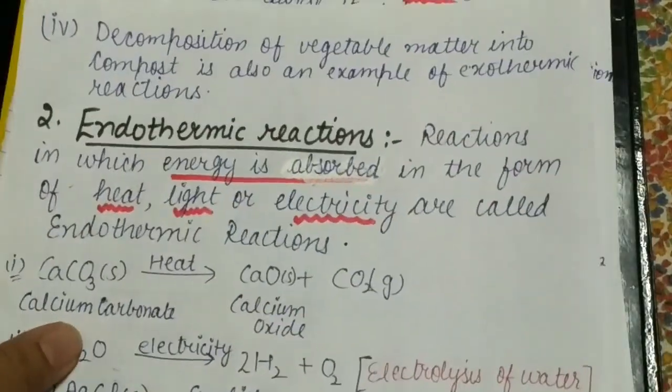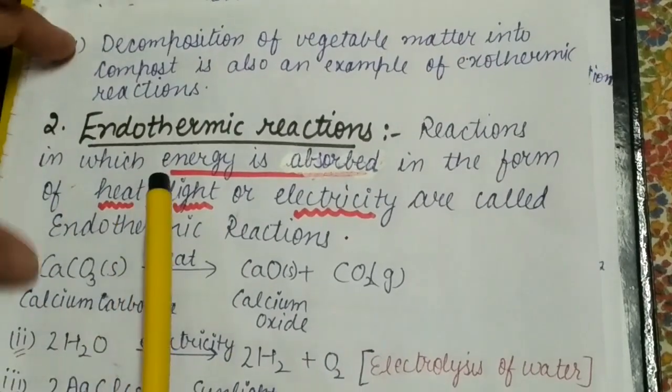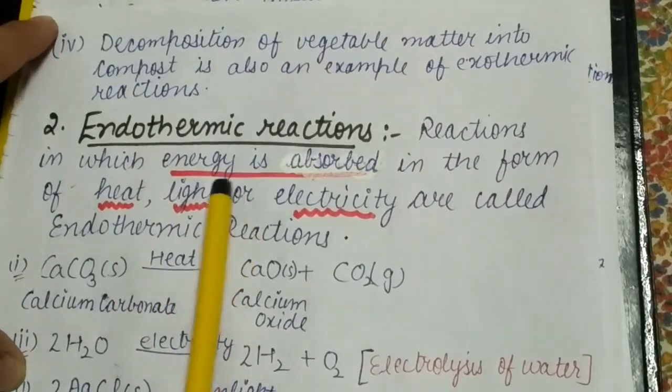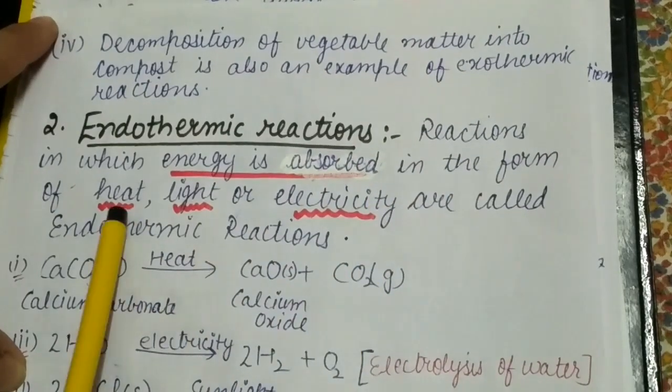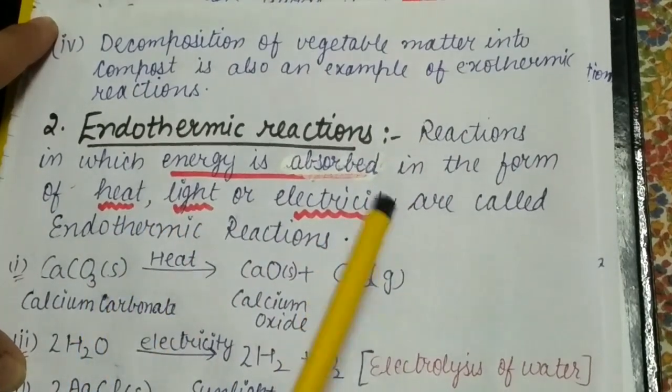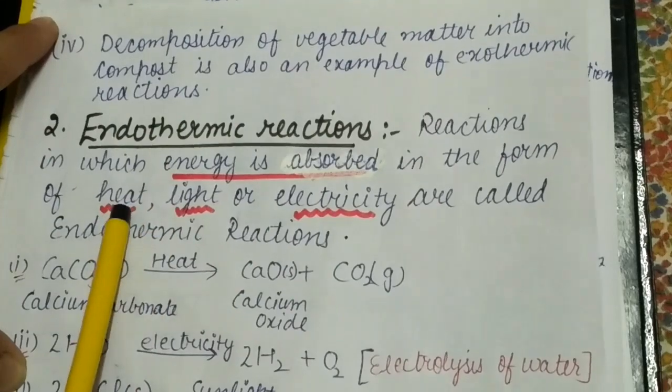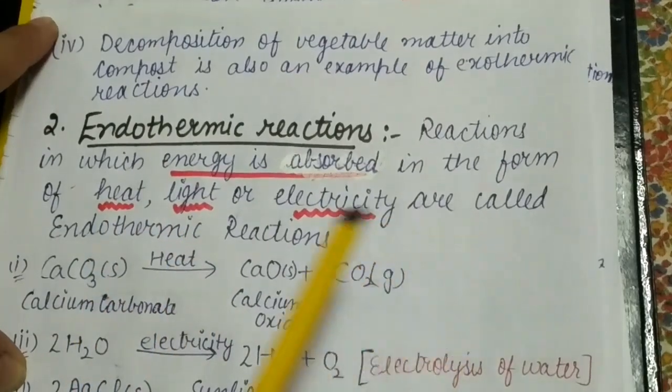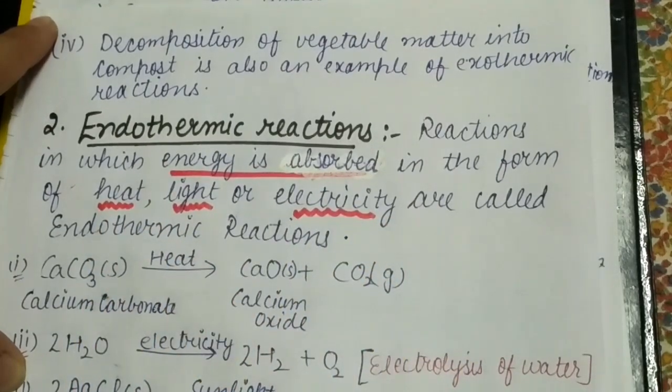But endothermic reactions are those reactions in which energy is absorbed in the form of heat, light, or electricity. It can be in any form. This will be more clear to you when you see the examples.